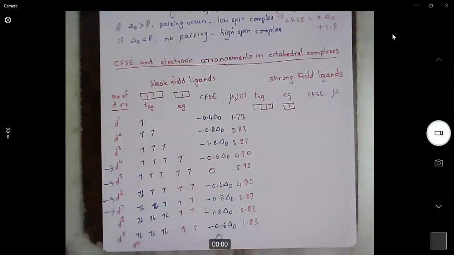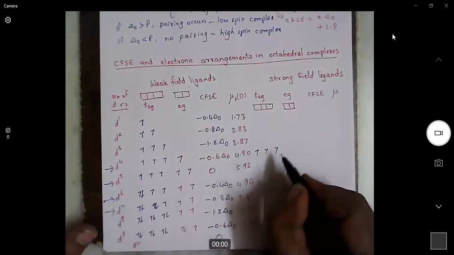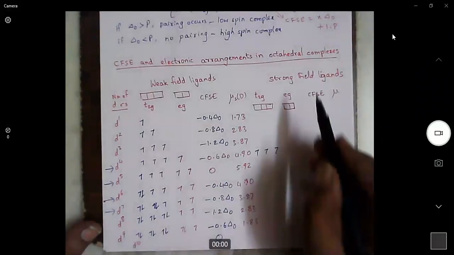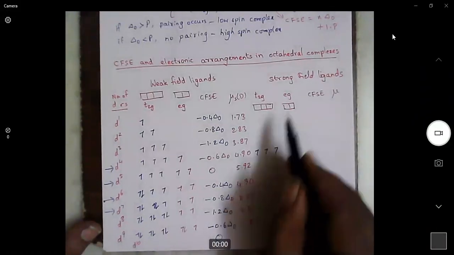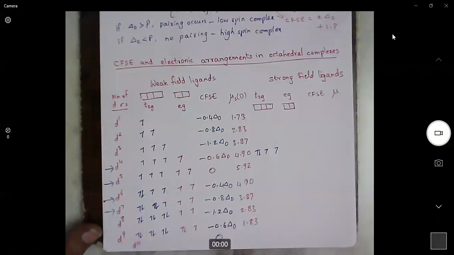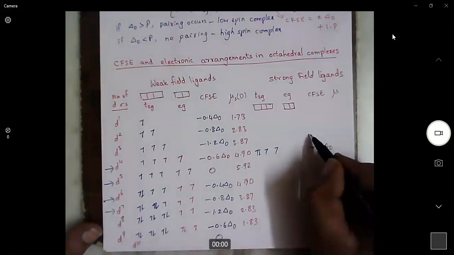For D8, D9, and D10, it is the same thing for weak field and strong field, so I'll write only these terms. For D4, as we know, in T2G, 3 electrons will be filled. Because it is a strong field, the fourth electron will not go to EG, it will start pairing here itself. So CFSE will be minus 1.6 delta naught.